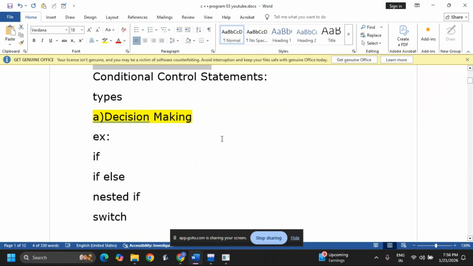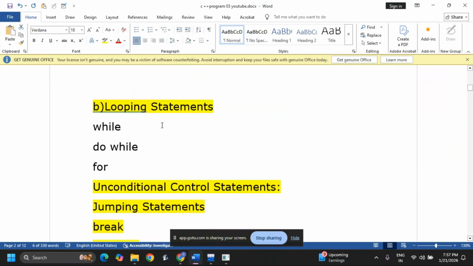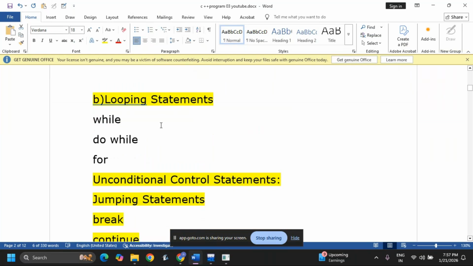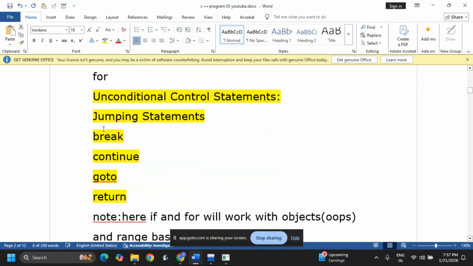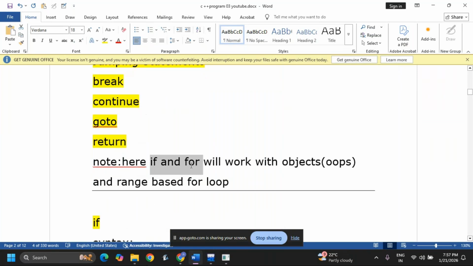In decision making, if else, nested if, switch will come. In looping: while, do while, for. And unconditional, jumping statements: break, continue, goto, return. These four things we need to learn, and also range based for we need to learn.